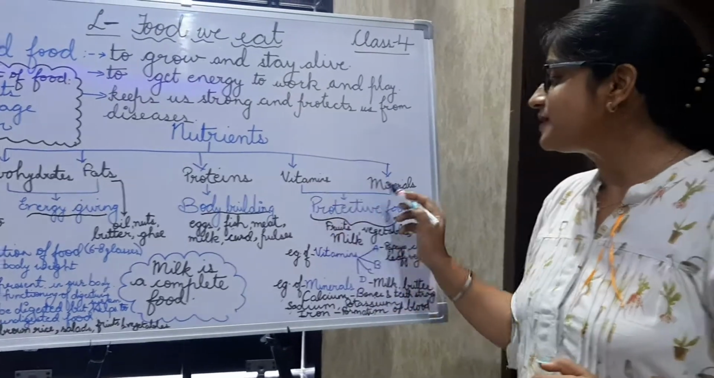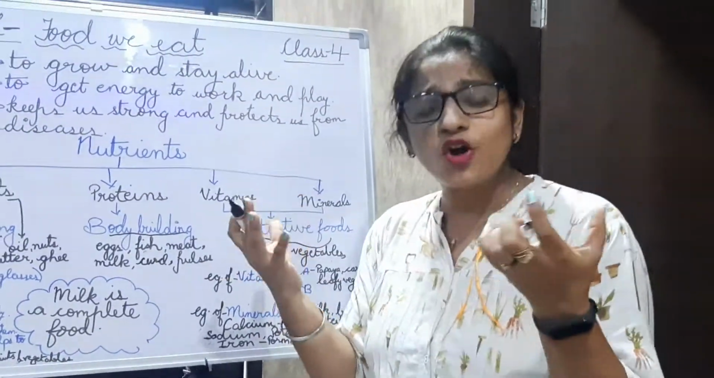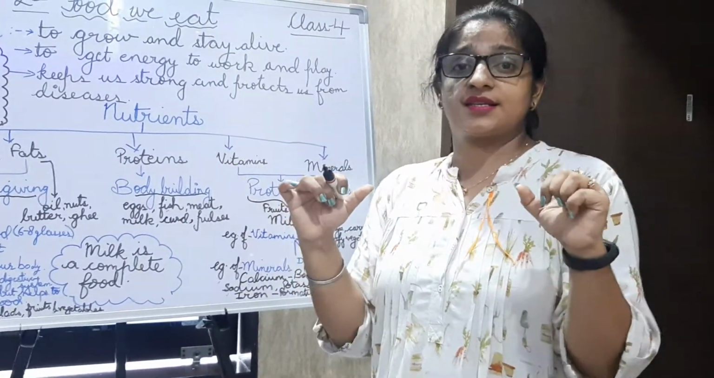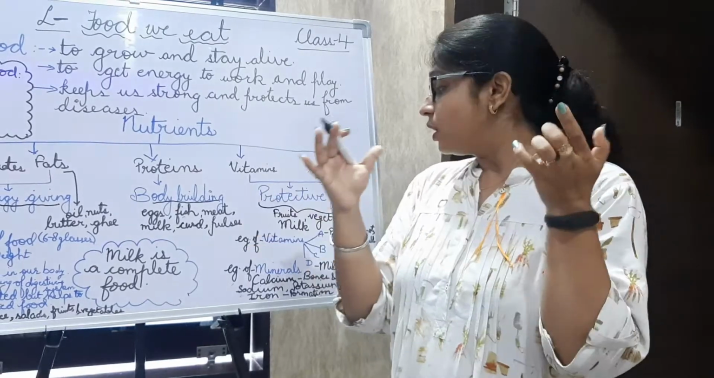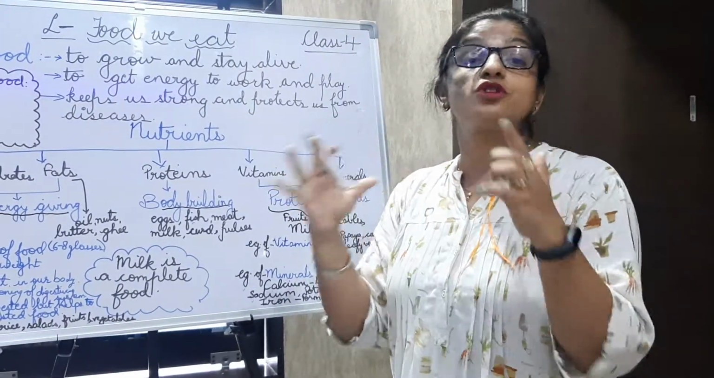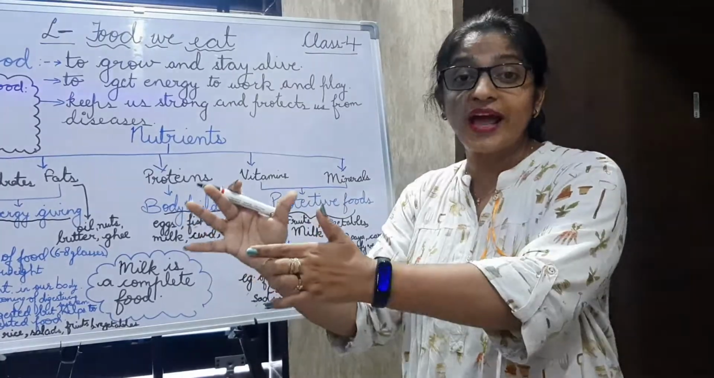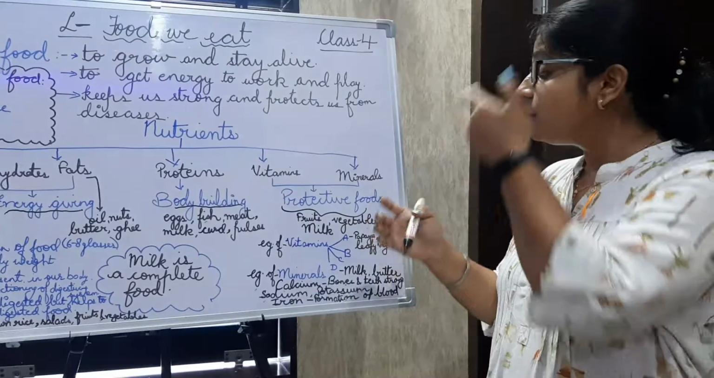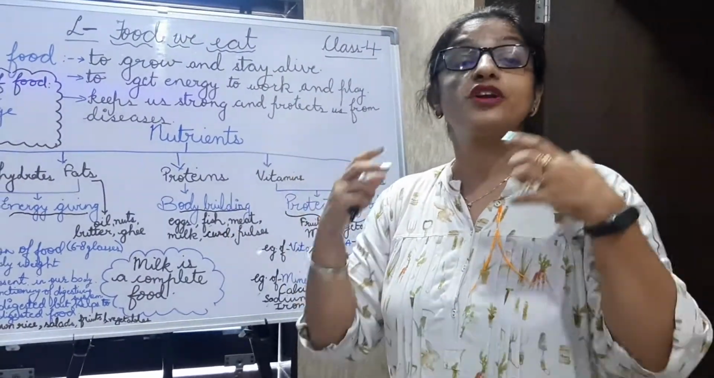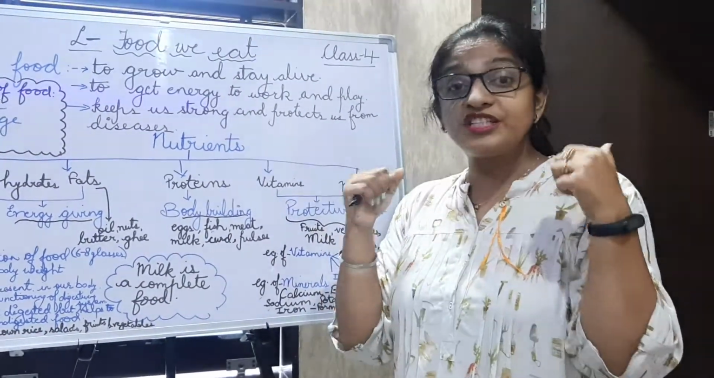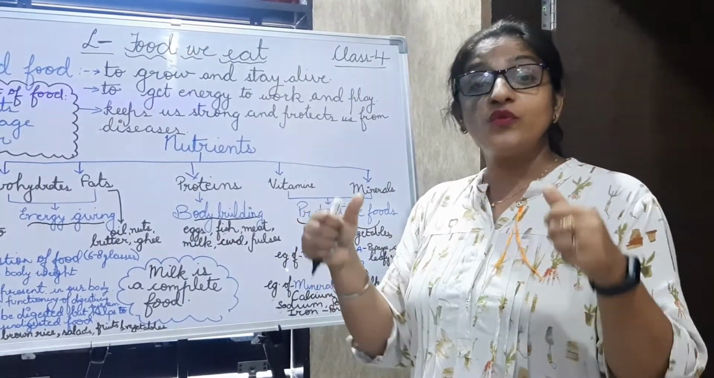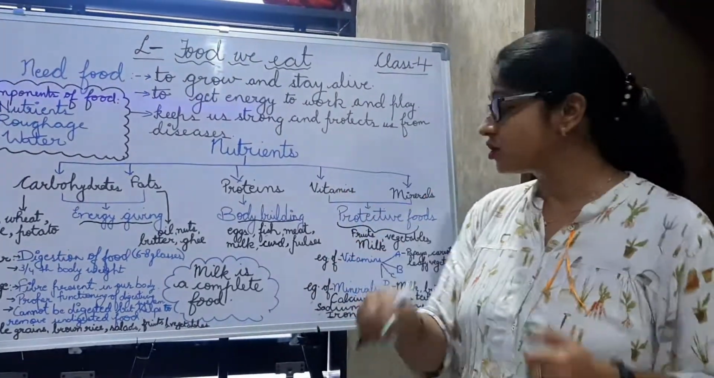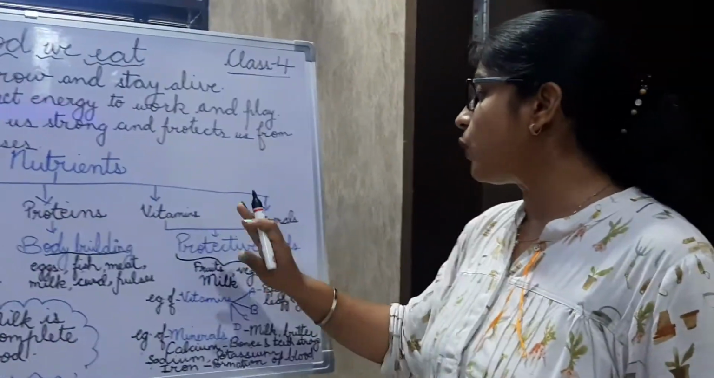Vitamins and minerals are the protective foods. Why are they called protective foods? Because when we consume vitamin and mineral foods, it protects us from various types of diseases. That is why they are known as protective foods. Examples: fruits, vegetables, milk. Fruits and vegetables, if you consume them, will protect your body. They will increase your immunity power to fight against diseases. So we have to consume lots and lots of fruits and lots of green leafy vegetables also. So these are the protective foods, vitamins and minerals.